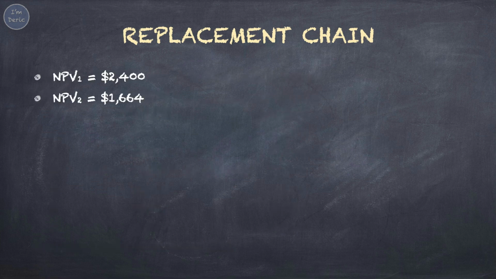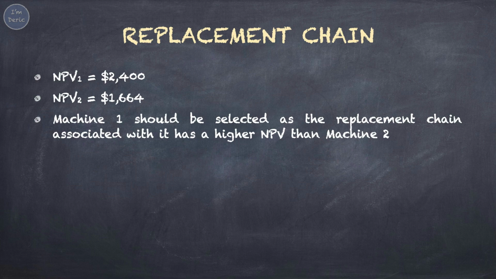Based on the extended cash flows for Machine 1, we can calculate the new NPV, which is equal to $2,400. When compared to the NPV for Machine 2, which is $1,664, we can conclude that Machine 1 should be selected. This is because the replacement chain associated with Machine 1 has a higher NPV than Machine 2.